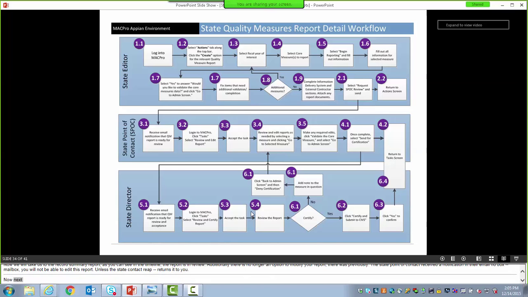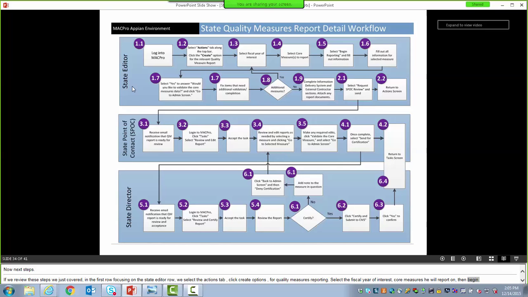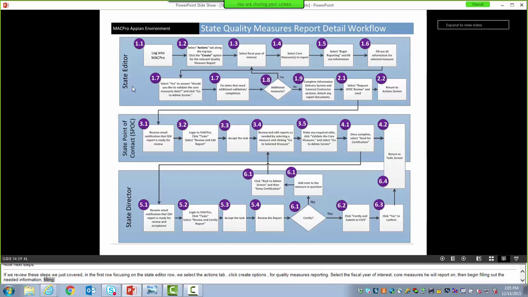So if we review the steps we just covered, you will see that in the first row, we're focusing on the state editor row. We logged into MACPro as the state editor. We selected the Actions tab along the top bar, then clicked the Create option for Health Home Core Set Quality Measure reporting. Next, we selected the fiscal year of interest, the core measures we would report on, and we began filling out the needed information. When we finished entering the information we needed, we chose to validate our information. To expedite the training, we then moved to a complete report rather than selecting additional measures. And when everything was reviewed, when everything was entered, we selected Request SPOC Review to complete the process.